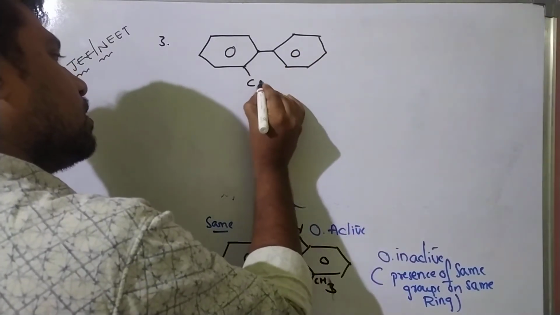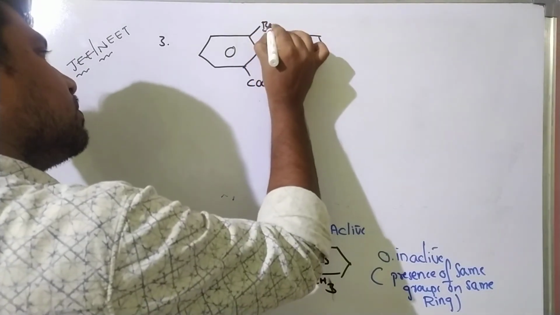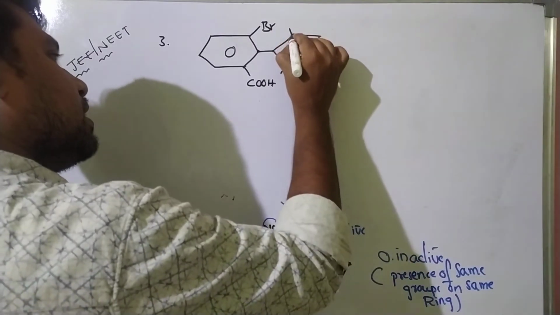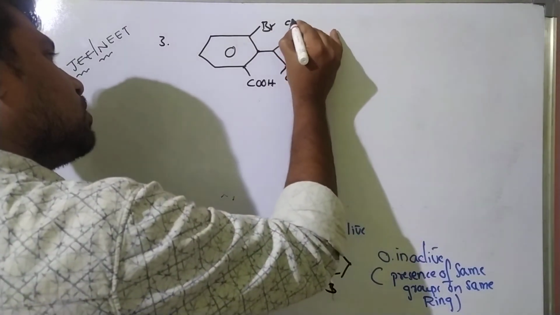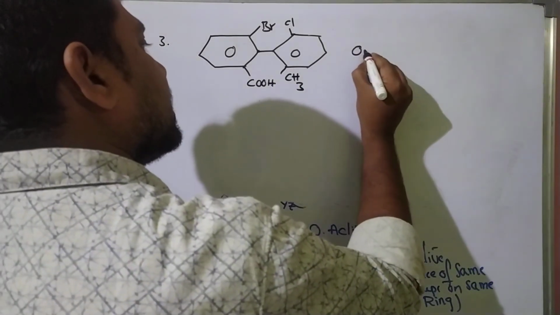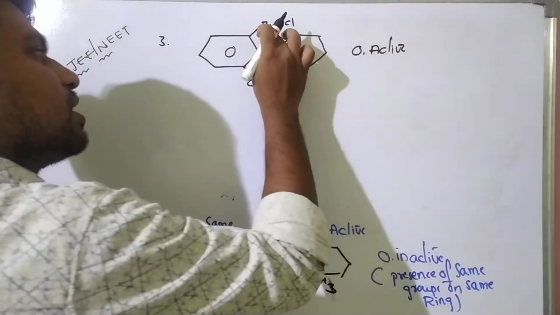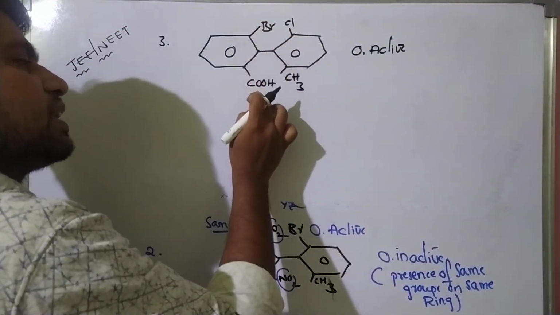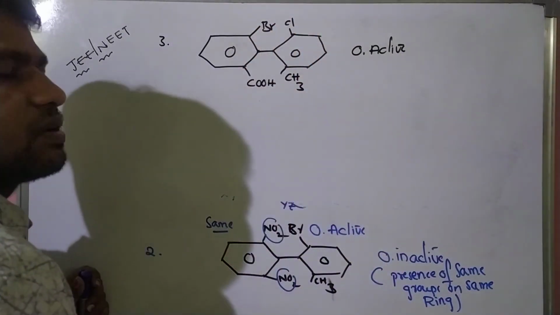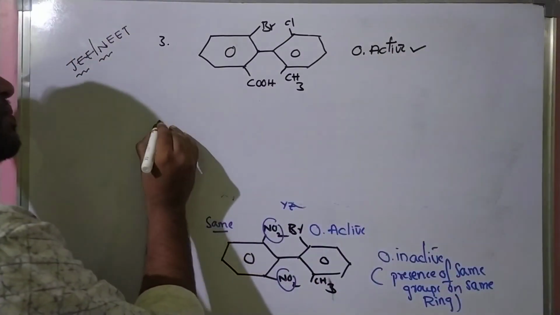Here a carboxylic acid, here a bromine atom, here a methyl group, here chlorine. So this also exhibits optical isomerism, so it is optically active. Why? Because here the A and B groups are different and the C and D groups are also different, meaning all these groups are different. Okay, optically active.